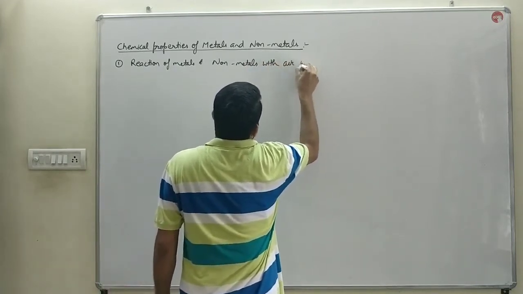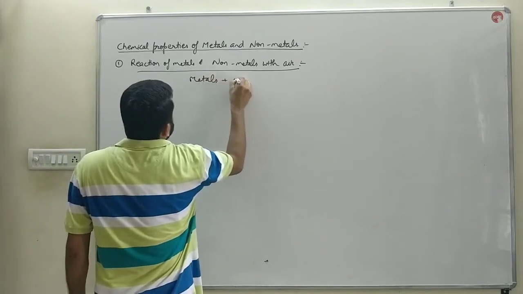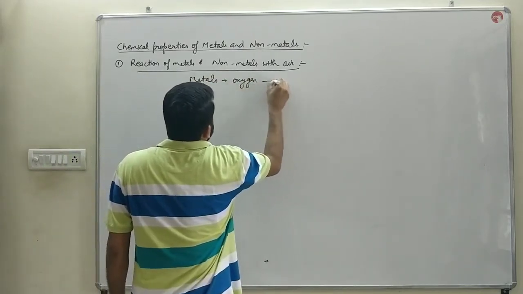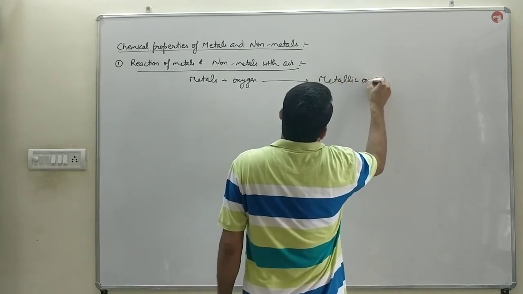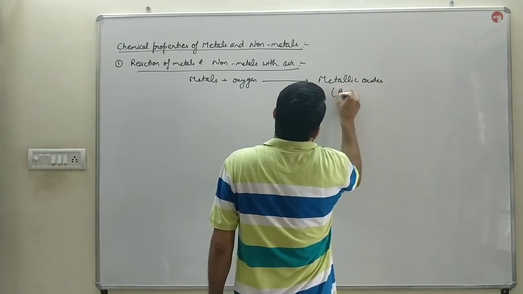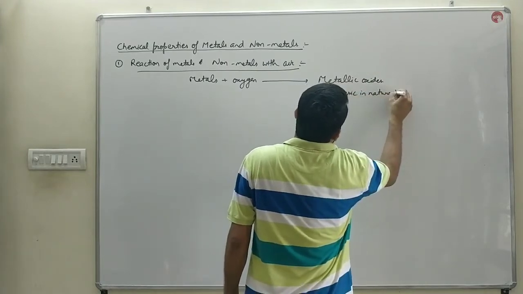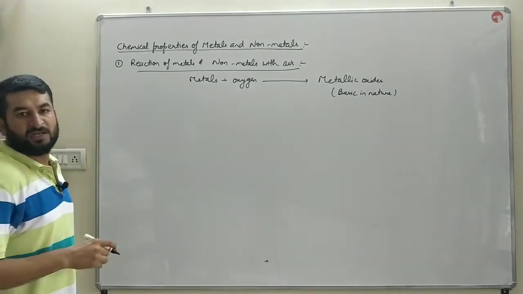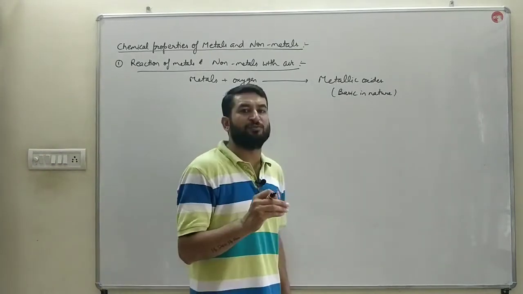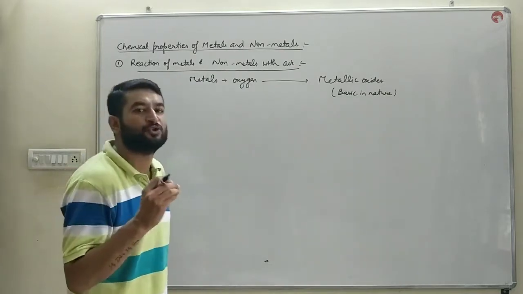Air means oxygen. When metals react with oxygen gas, they form metallic oxides, which are basic in nature. Metallic oxides are basic in nature, bache. They convert red litmus to blue. They convert the colorless phenolphthalein to pink.